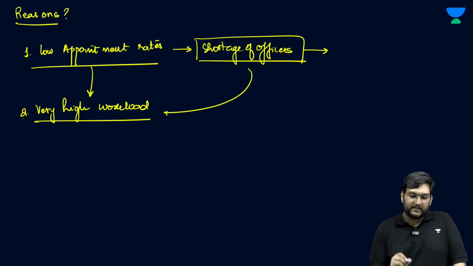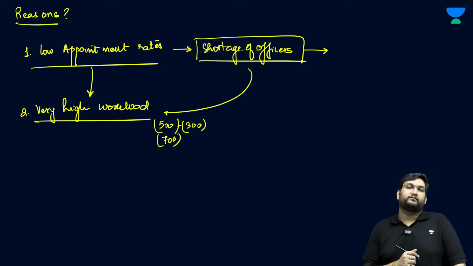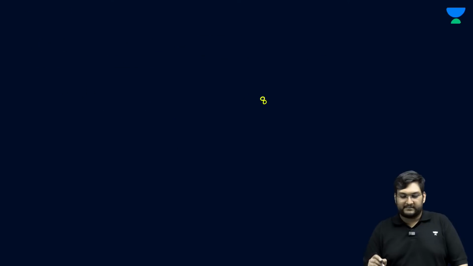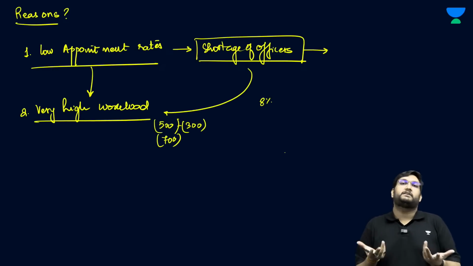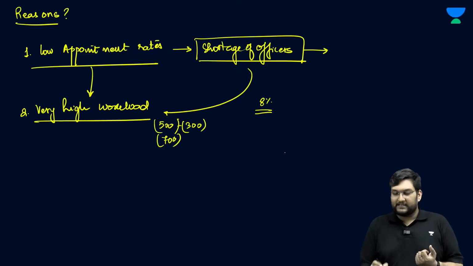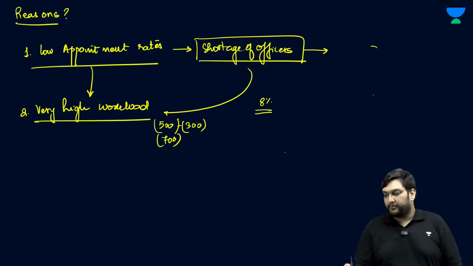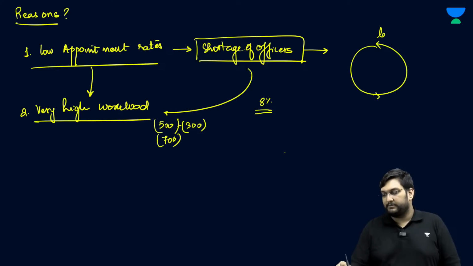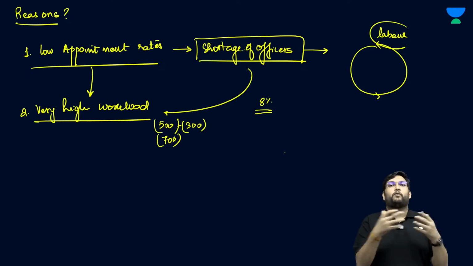So this is basically a consequence of low appointment rates in that regard. With shortage of officers, a single officer is expected to go through close to 500, in certain cases 300, in certain cases 700 factories, which is physically impossible, and that is why the low inspection rate of just 8% in Maharashtra. This is what we call a cyclical problem, a structural problem, a problem which is within the labor department of the states itself and overall in India.